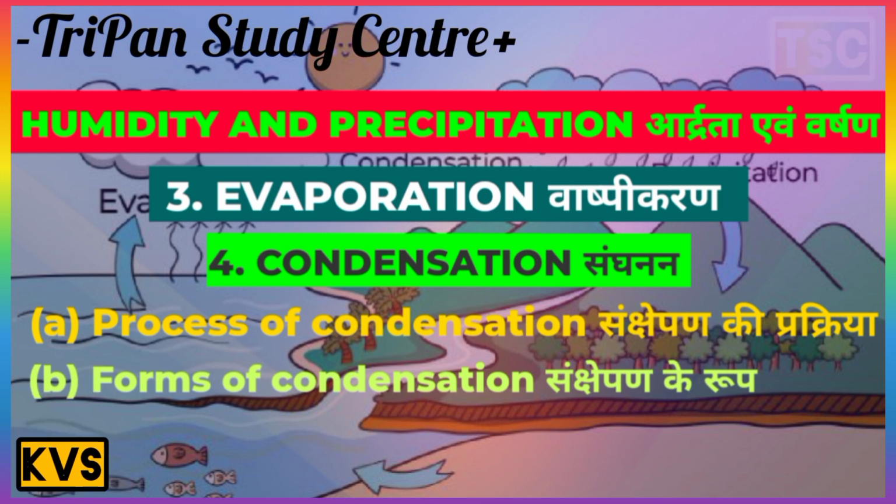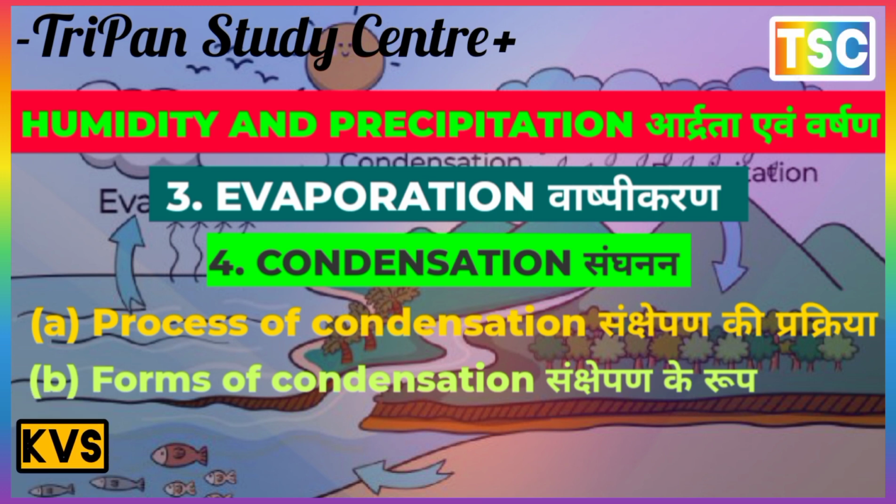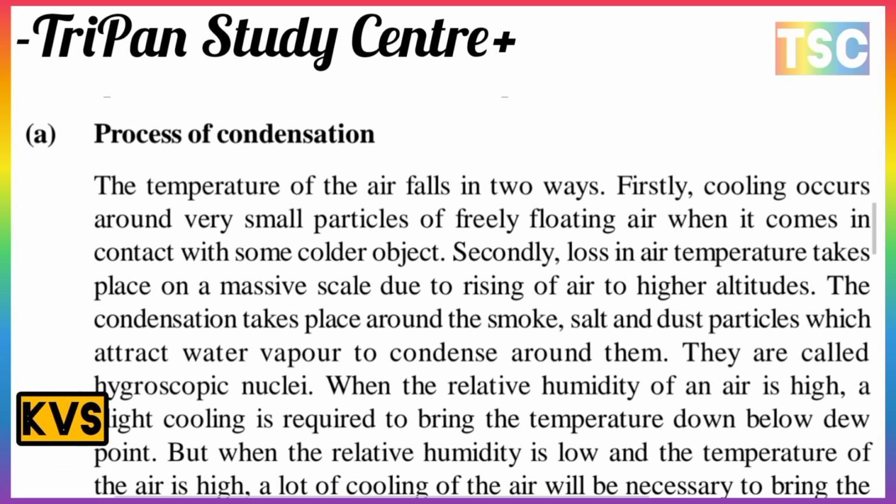The process of condensation: the temperature of the air falls in two ways. Firstly, cooling occurs around very small particles of freely floating air when it comes in contact with some colder object. That is the first point here.